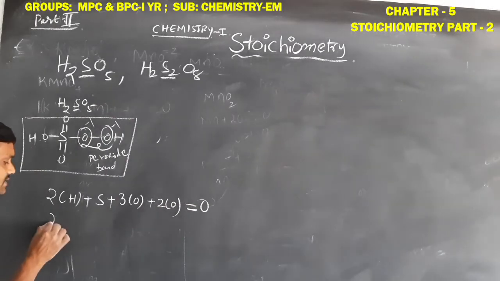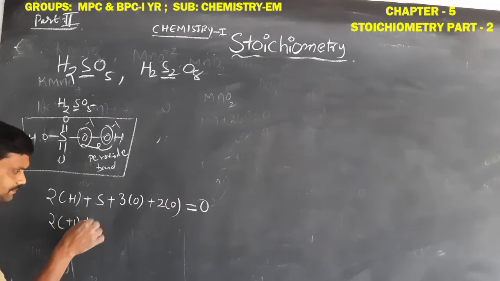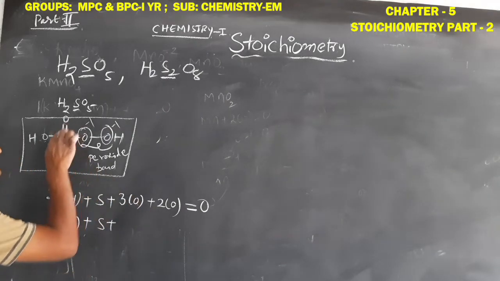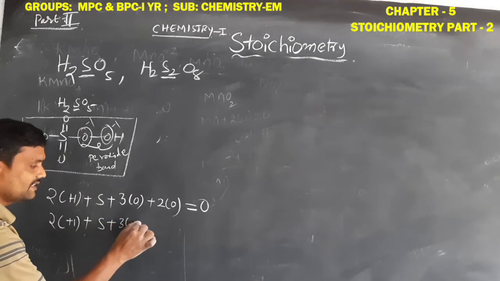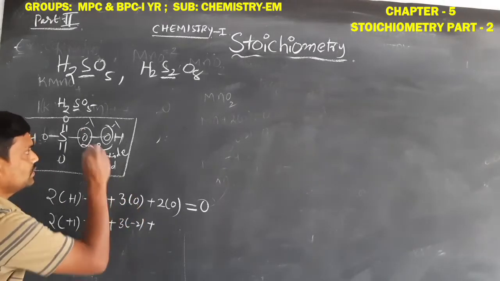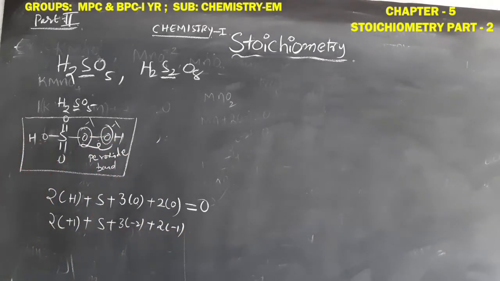Okay students. So already we have to know hydrogen oxidation number is constant +1. Sulfur can be determined. And 3 oxygens oxidation number is -2 because they are involved in the covalent bond. And 2 oxygens are involved in the peroxide bond. So its oxidation number is -1.